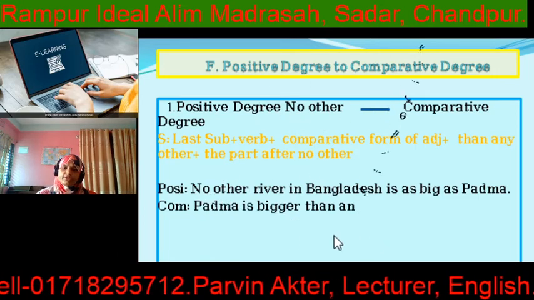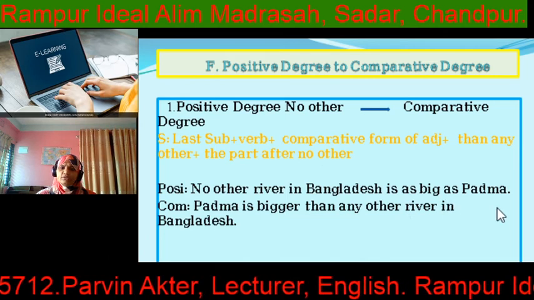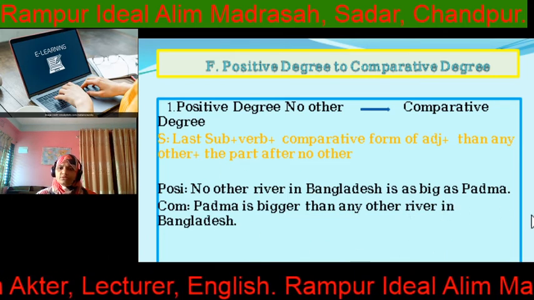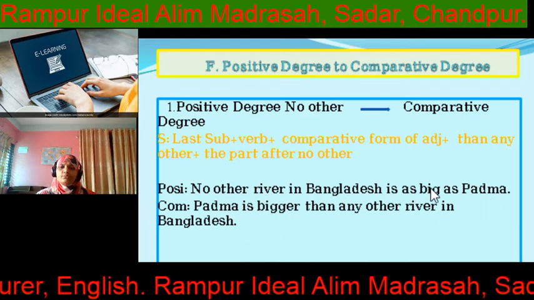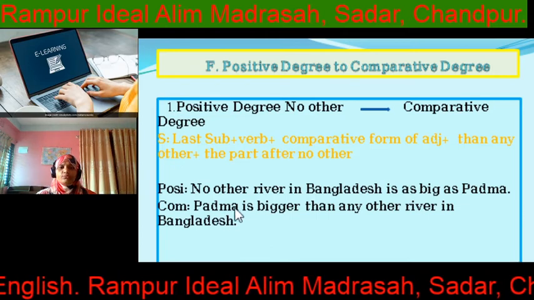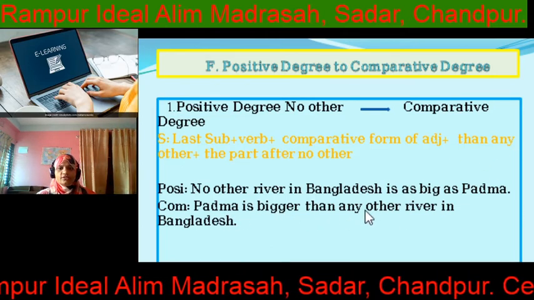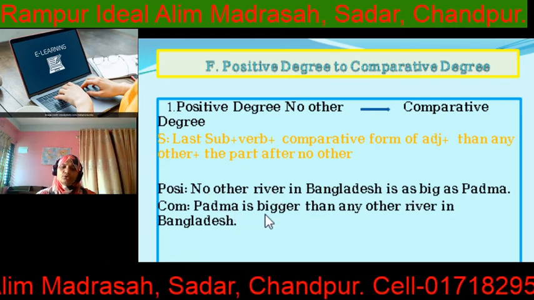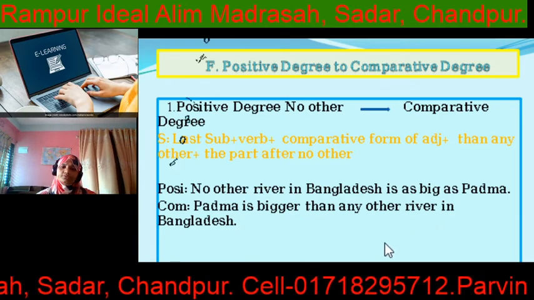Here is a given example. No other river in Bangladesh is as big as Padma. So the last subject here is Padma, then verb is, big, comparative form bigger. Padma is bigger, then you have to use "than any other," then the part after "no other," river in Bangladesh. Padma is bigger than any other river in Bangladesh.